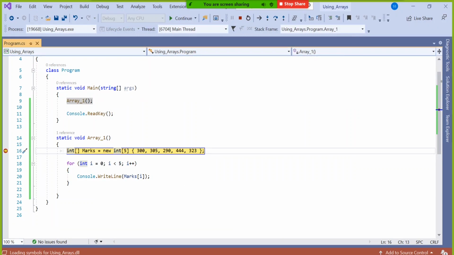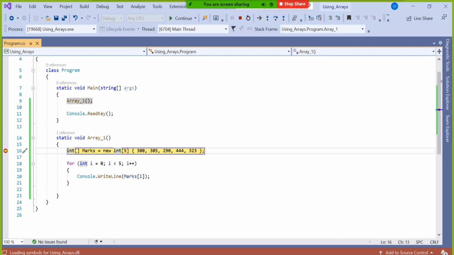If you take the mouse to max, guys, whenever I'm debugging like this and making you understand, it is very important to understand. You will also do the same practice in future. I know this will work, but you should understand how it is working, what it is doing in each and every line. That is more important to be a good logical developer. So max is now null. What does that mean? That line has not yet executed, memory has not been allocated. That's why it is null. Null means nothing.